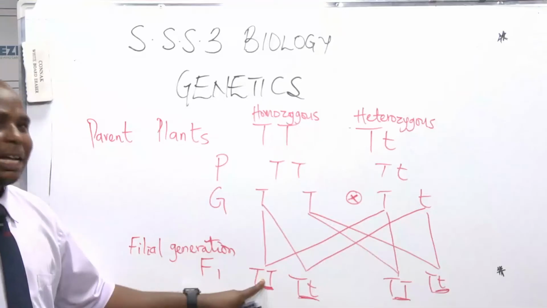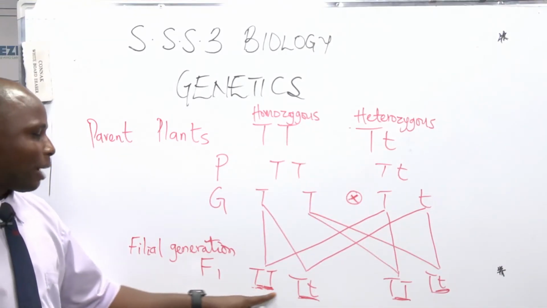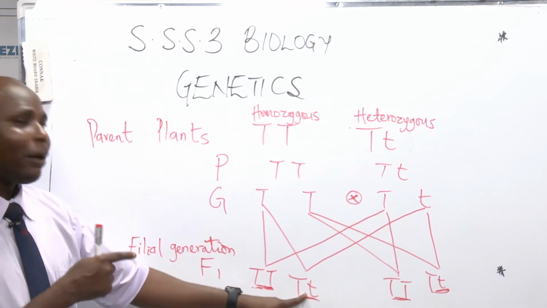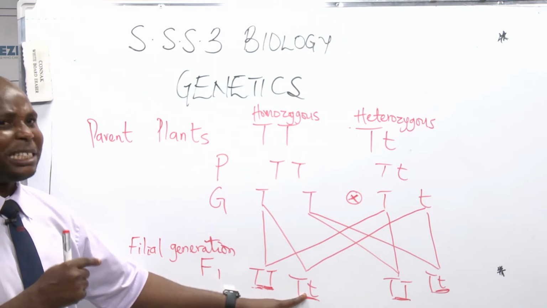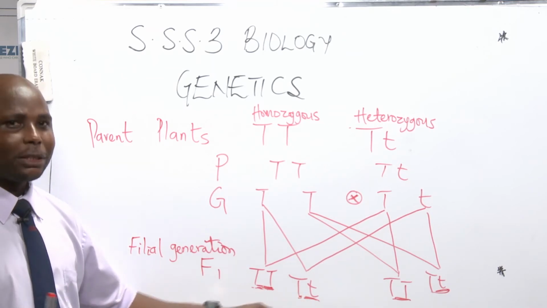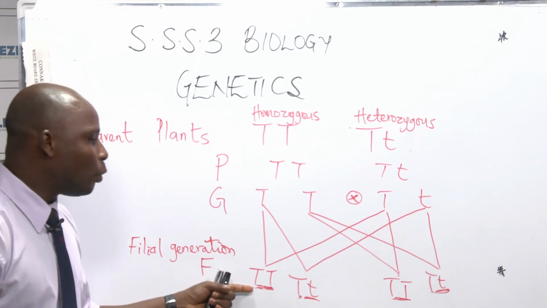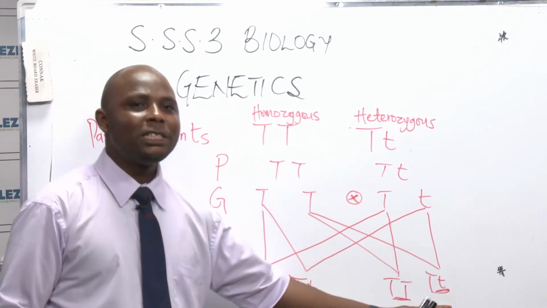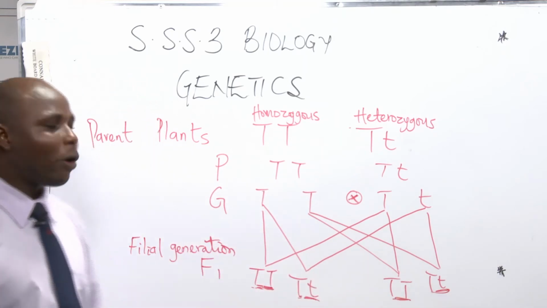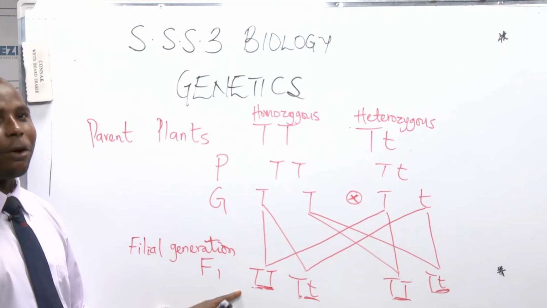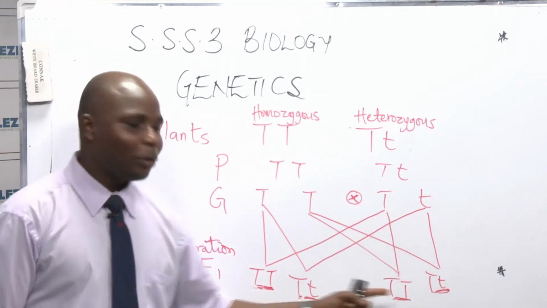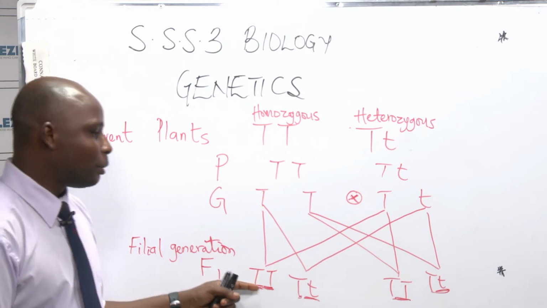So in this one now, there is no gene for shortness. So this is homozygous, but there is a gene for shortness in this particular organism, but it's still tall, but carrying the gene for shortness. That will help you to understand. So if you look at this physically, we say they are all tall. They are all tall. So that's what we call phenotype. So if you ask now, what is the phenotypic ratio of this? We'll say it is 4.